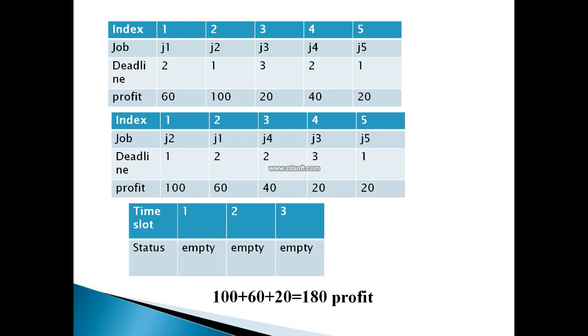Now the only thing you have to do is decide what my last time limit is to earn the maximum profit and to execute the maximum number of jobs that I can execute. So here my maximum time slot limit depends upon the maximum deadline value.